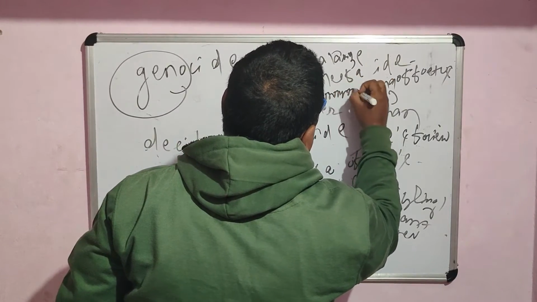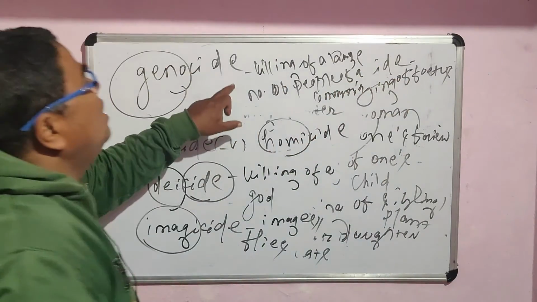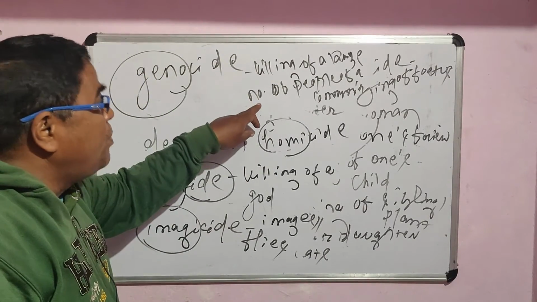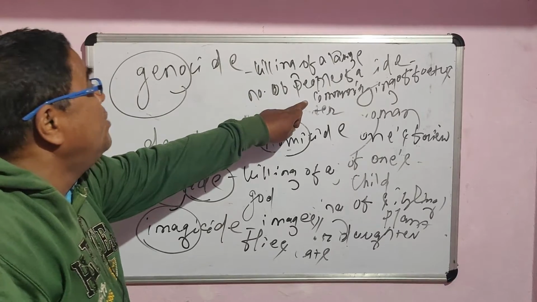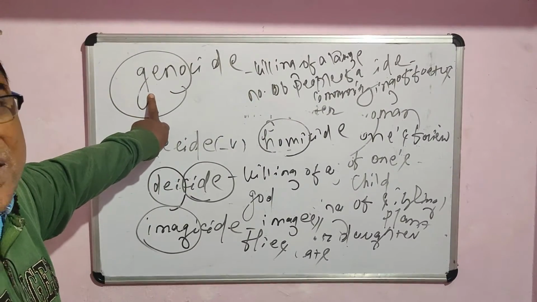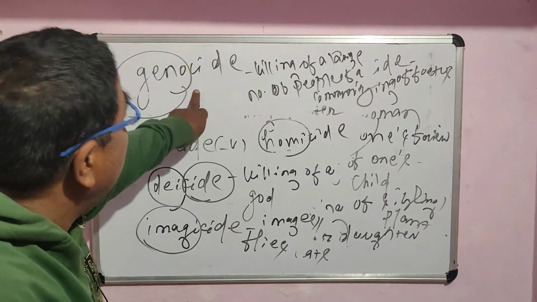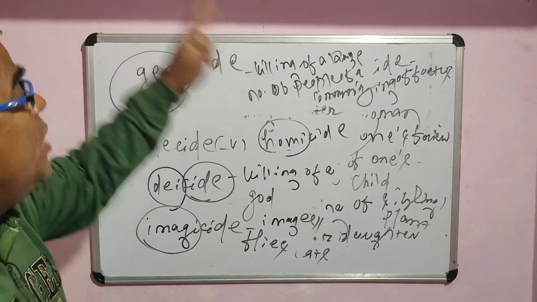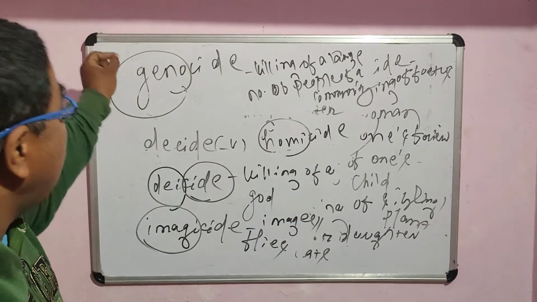So when a large number of people belonging to the same community are killed, that act of killing is called genocide. So geno means the act of killing a large number of people who belong to the same community or race.